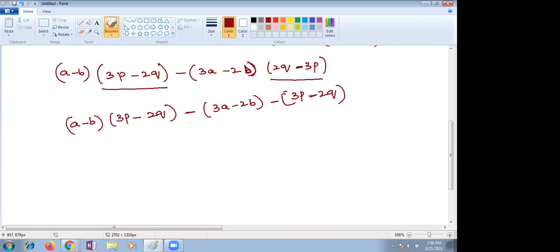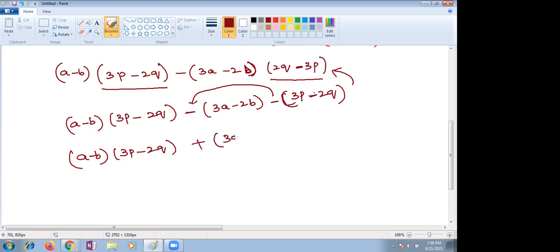If you multiply, you will see, minus 3p, minus into minus plus 2q, you will get the same thing only. Can I write like that? Now minus into minus becomes plus. It's minus 2q. This becomes plus. This is 3a minus 2b, and this is 3p minus 2q.